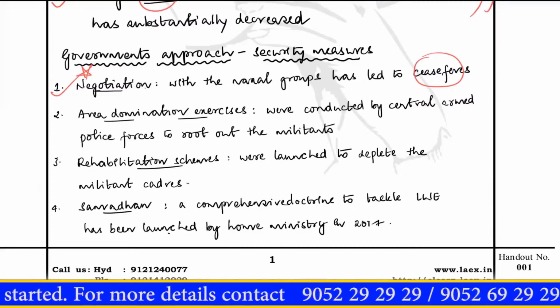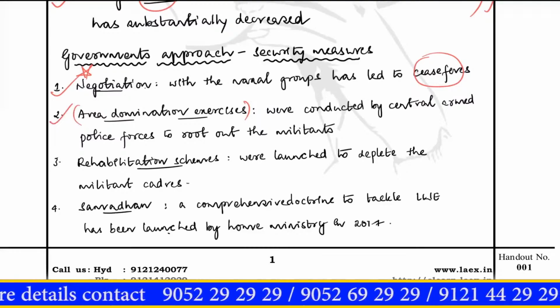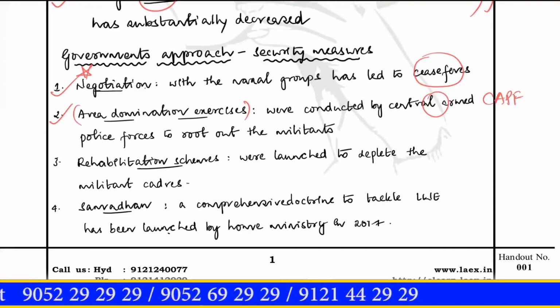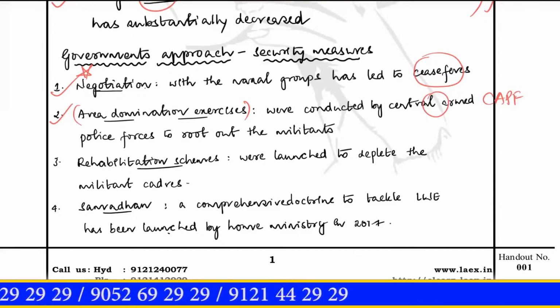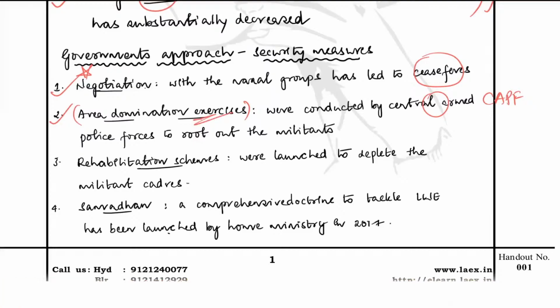Moving forward, there is a concept called area domination exercises. This was done by Central Armed Police Forces, or CAPF. These used to conduct area domination exercises in order to decrease the left-wing extremism activity, and this was a moderate success. Not a huge success, but it was a moderate success, and this is an important point because this is a key term, area domination exercises.